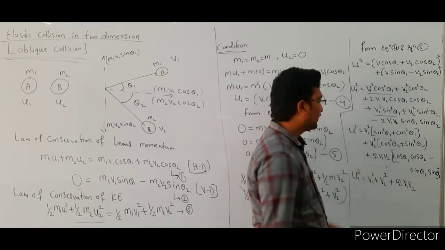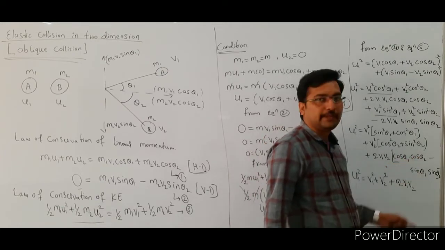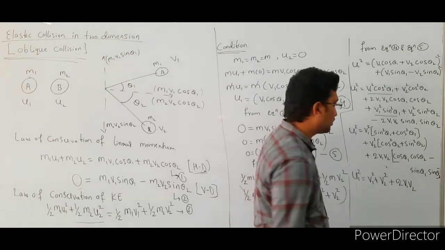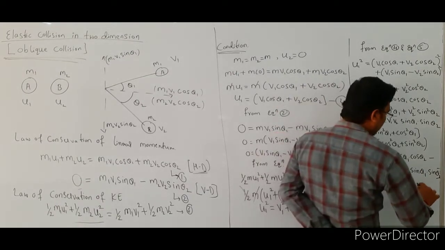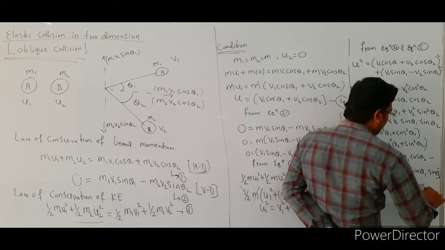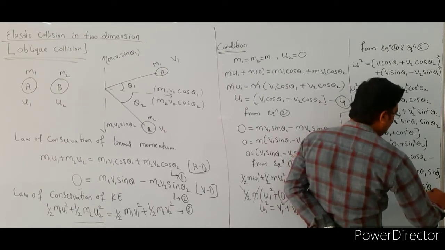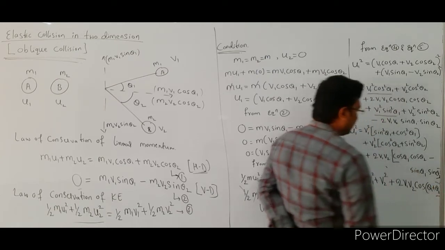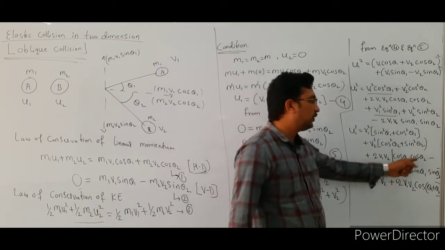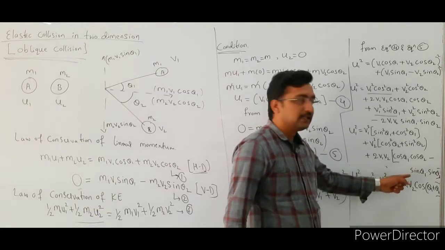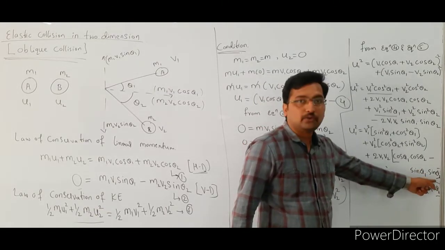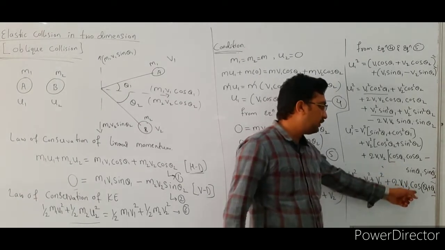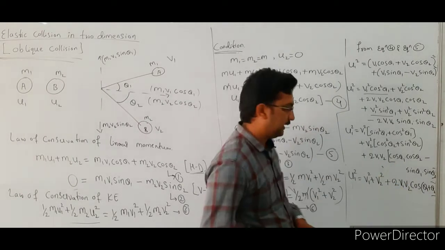So after that, this is cos A into cos B minus sin A into sin B. This is the standard formula, and its value is cos of A plus B. Here cos of A plus B means cos of theta 1 plus theta 2. See here, cos theta 1 into cos theta 2 minus sin theta 1 into sin theta 2; the value of this is cos of theta 1 plus theta 2.